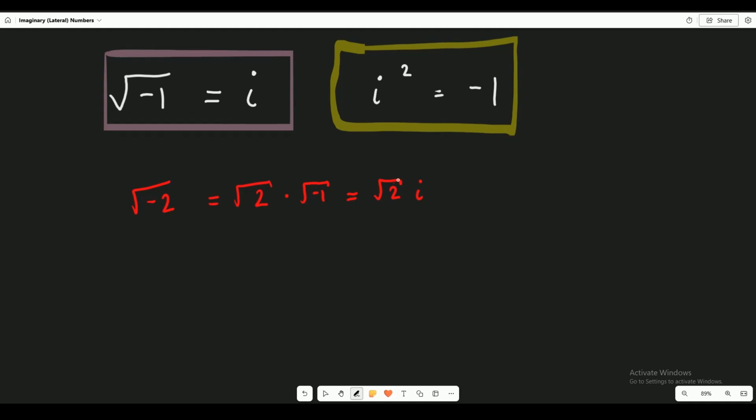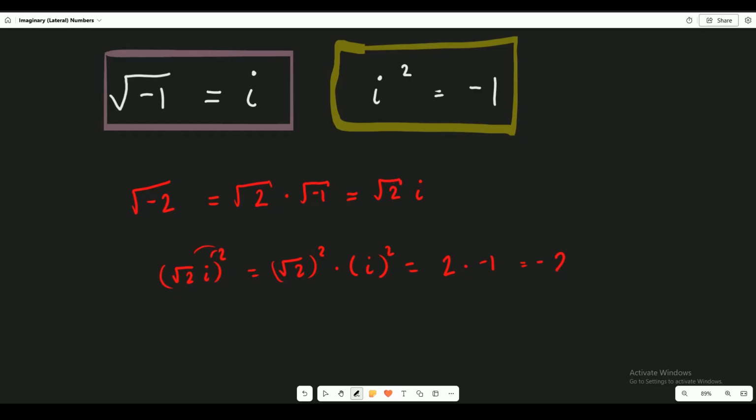Because if you square it, watch this. Square root of 2 times i, squared. Let's see what we get. The exponent distributes, so we get the square root of 2 squared times i squared. The square root of 2 squared is just 2, and i squared is negative 1.